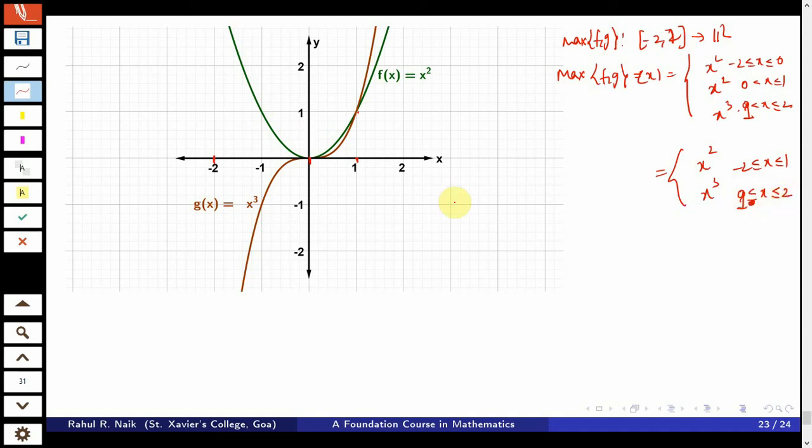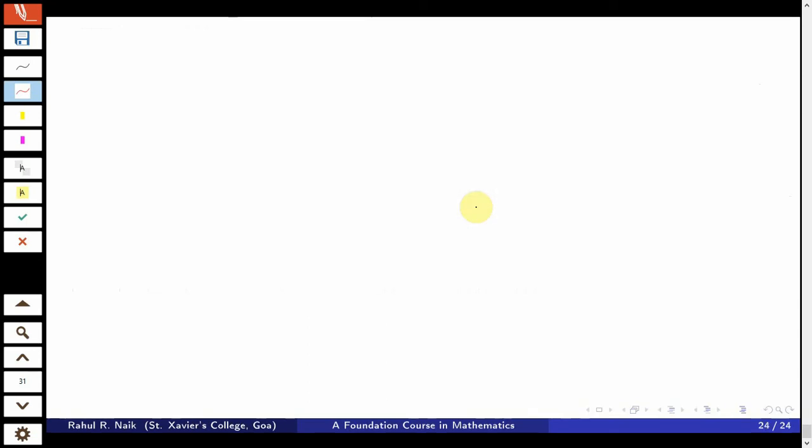Similarly, one can write down the graph for the minimum of f comma g, that I would leave as an exercise. So that is all about this session.